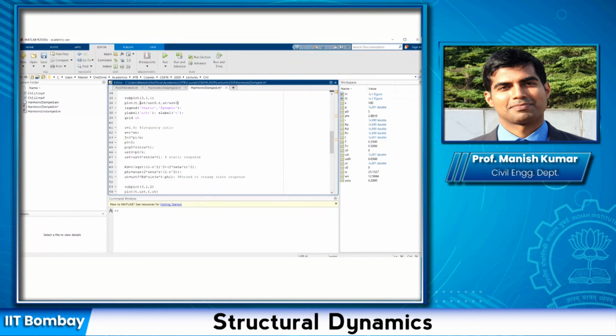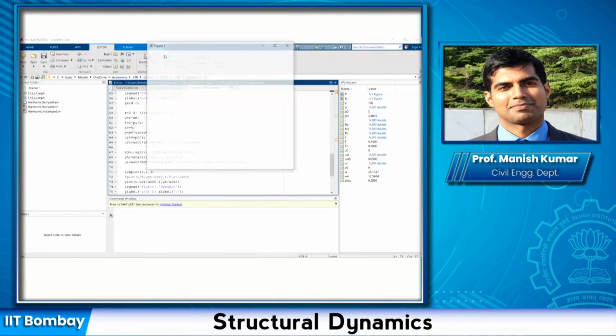I could very well have written PT here, it doesn't matter, but UST has the same variation, static displacement. Then I'm going to plot the ratios. Whatever value you have got for RD, I just want to match with my MATLAB code to see if I get the same value or not. So here I will also change, and here I'm also going to change, and I will run it again.